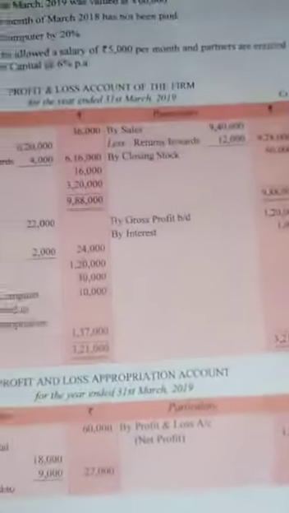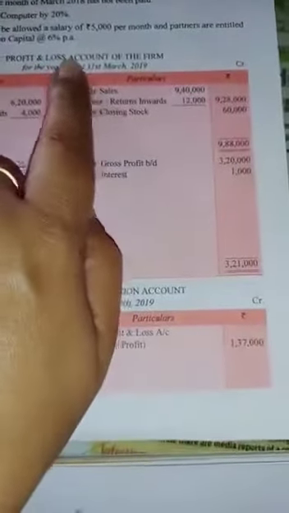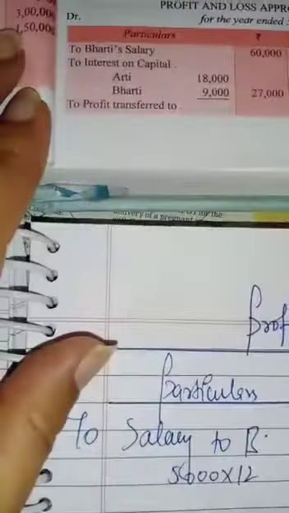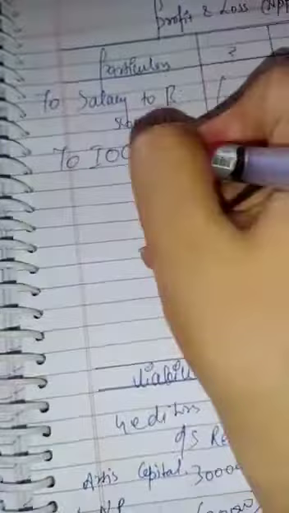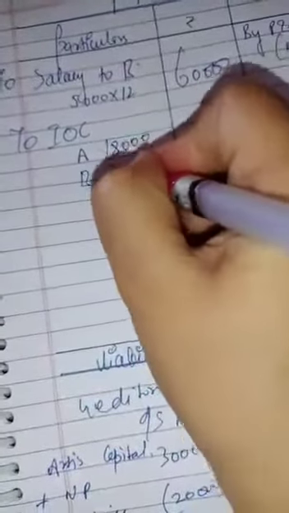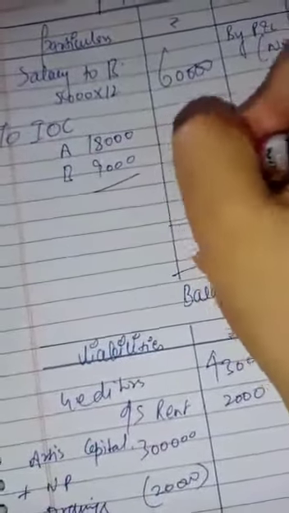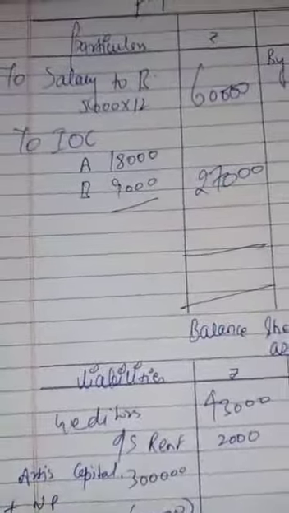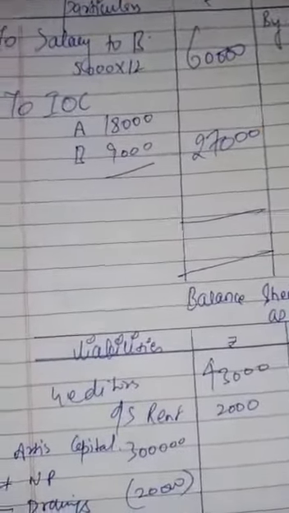Next thing is given, partners are entitled to interest on capital 6% per annum. Now what are the capitals? 3 lakh and 1,50,000. Here you will write interest on capital, Aarti and Bharti, 6% of 3 lakh and 6% of 1,50,000, that is 27,000. Now what we have to do?